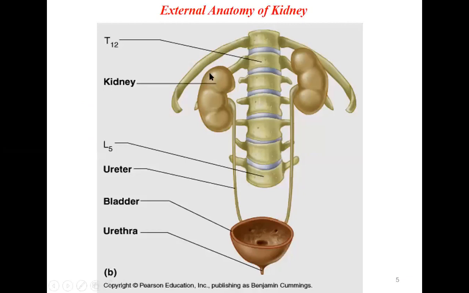So now you can see here, these are the kidneys, the right kidney and the left kidney, and these are the ureters on either side. Both are flowing into the urinary bladder, where the urine will be stored. Then it is removed out through the urethra.